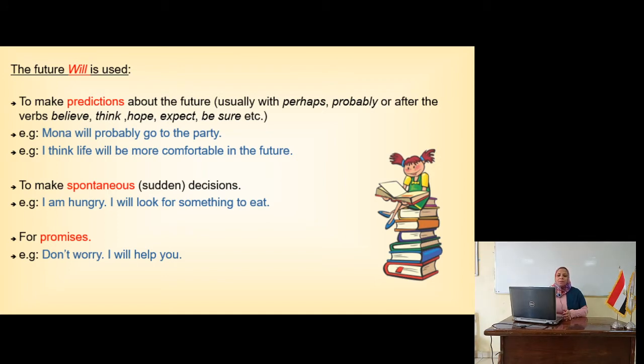Okay, for example, Mona will probably go to the party. That means Mona may go or she may not go. We are not sure. Or I think life will be more comfortable in the future. Are you sure that life will be more comfortable in the future? No, I'm not sure. I think.